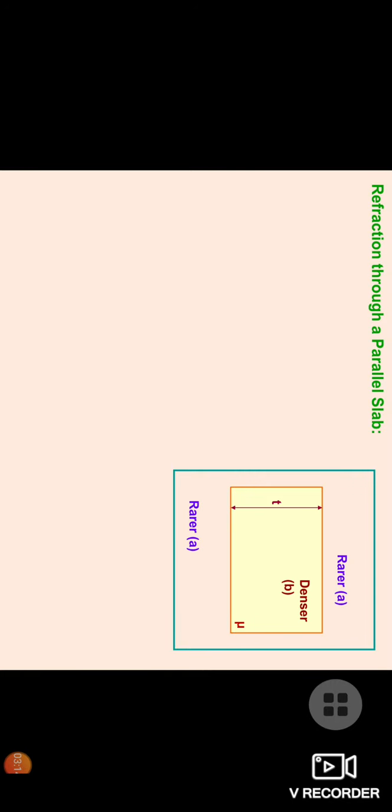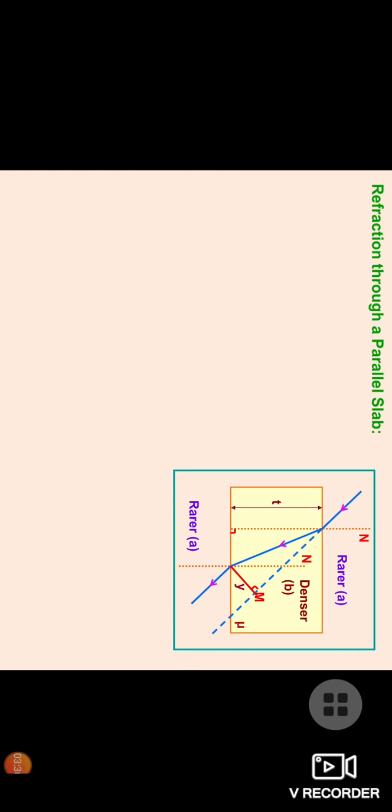Clear? Now we talk about refraction through a parallel slab. We can see there is one parallel slab here. A ray of light is passing like this. We have done this experiment in 10th also. Now if we talk about the incident ray and the emergent ray, if we extend the incident ray in the forward direction, the emergent ray is passing parallel to it, as we can see.